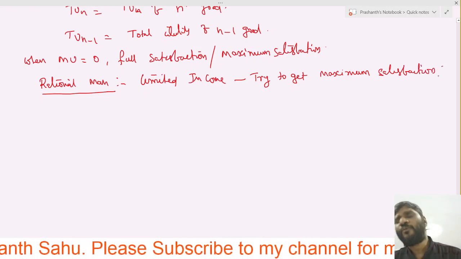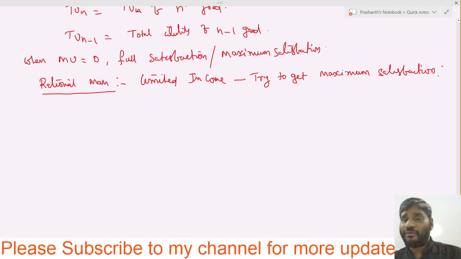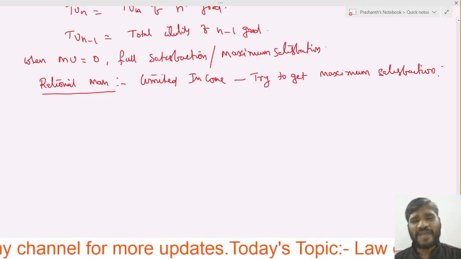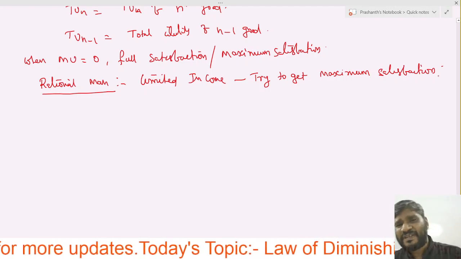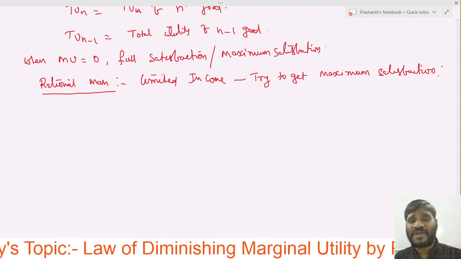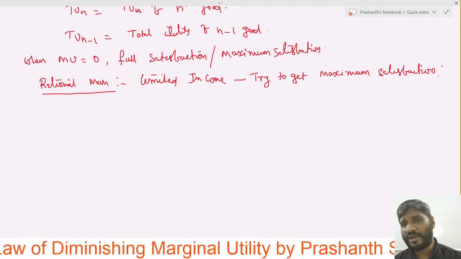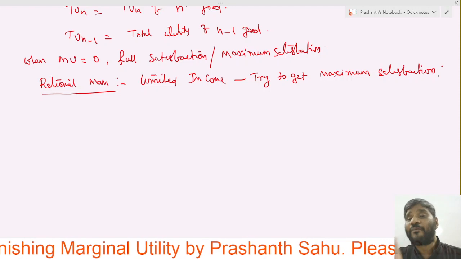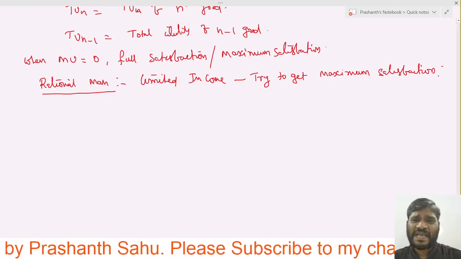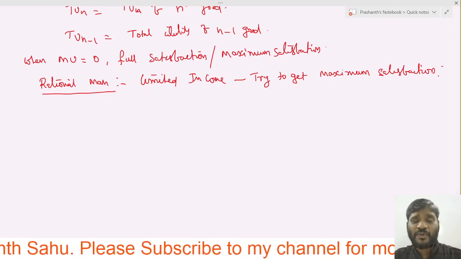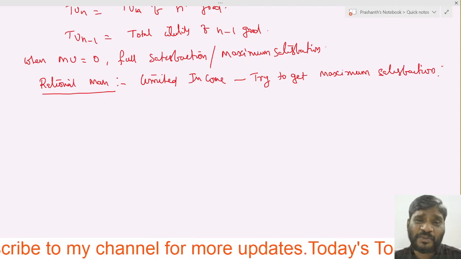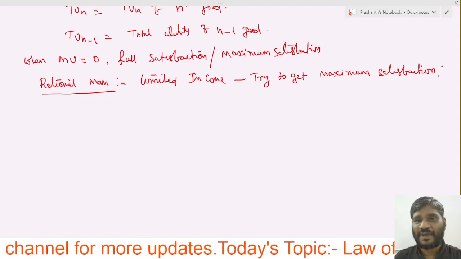When you have 100 rupees pocket money, what will you do? You will spend that 100 rupees in such a way that you get the maximum satisfaction. If you are purchasing 5-star chocolate, until you get the maximum satisfaction, you will purchase the 5-star chocolate only, right? Because with that limited pocket money, you want to get the maximum satisfaction. This is the basic psychology of a consumer. This is consumer behavior. Every consumer wants to get the maximum satisfaction.